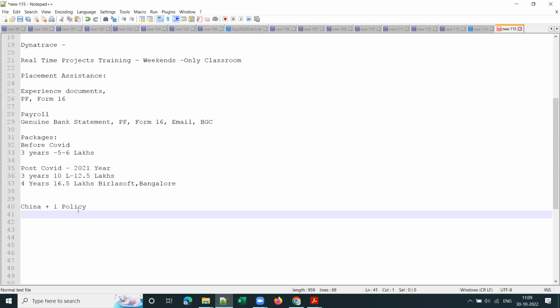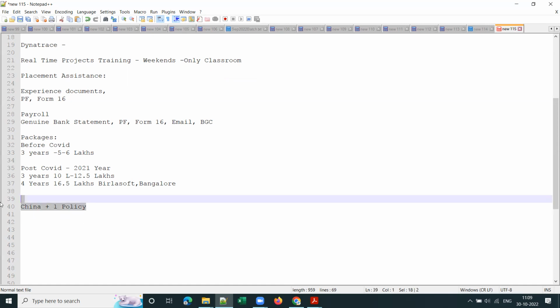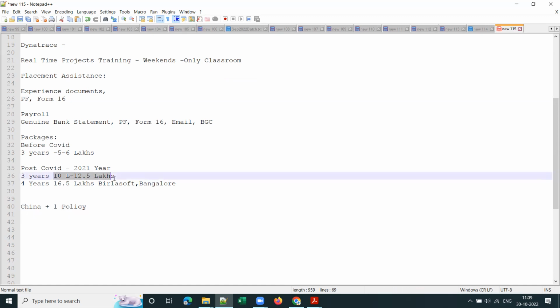And apart from this, there are job cuts across US and Europe, and those jobs are moving to India, Poland, and other countries. So this is one reason why we have a huge resource crunch. And that is one major reason why people, even with claimed experience, are getting 10 to 12 lakhs package. And we are targeting a 15 lakhs package with this classroom training.